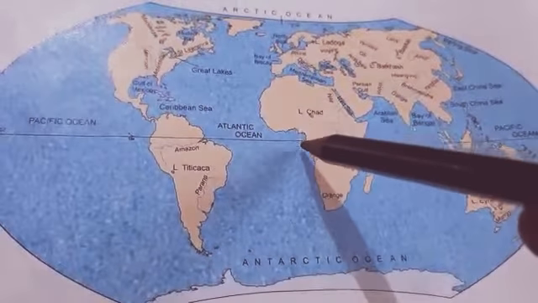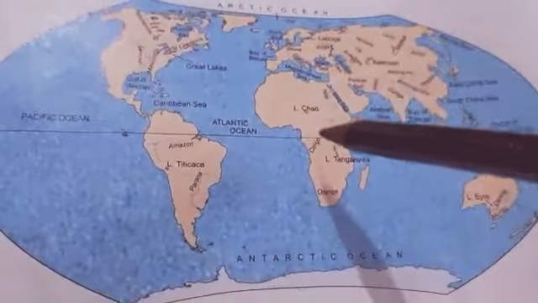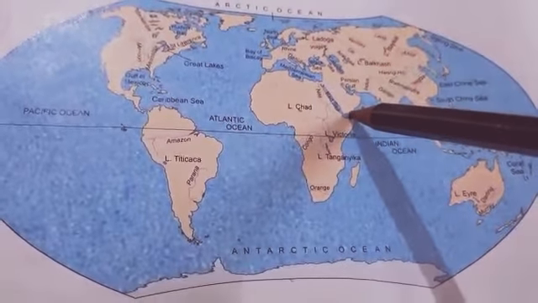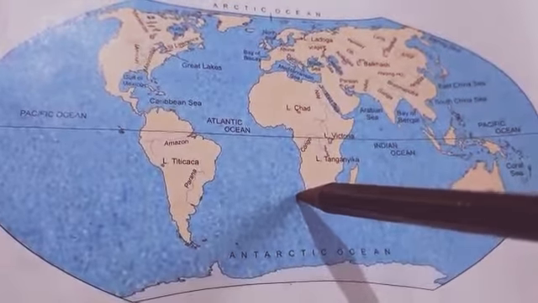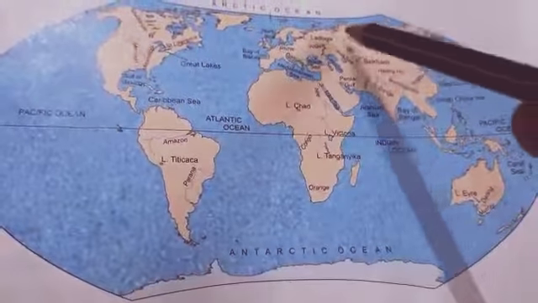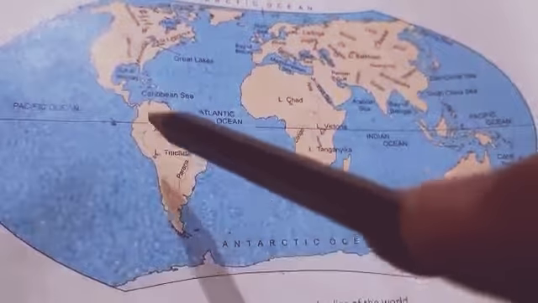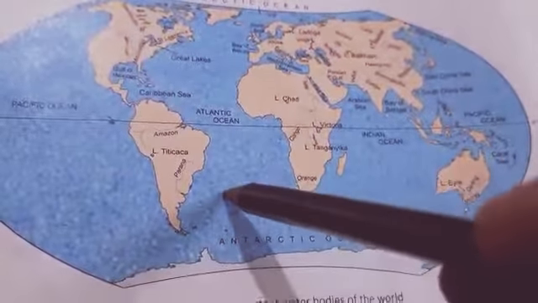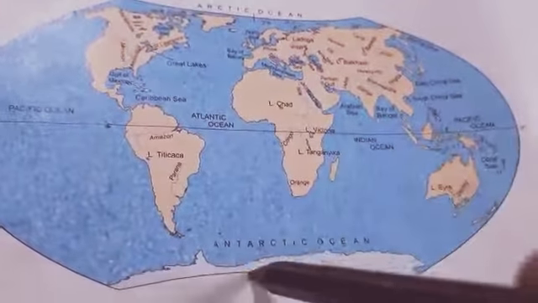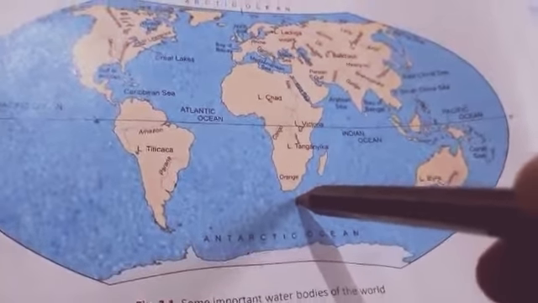In the northern hemisphere, land is in more percentage as compared to the water bodies, while in the southern hemisphere land is in less percentage. So in the northern, land is more and water is less, while in the southern, water is more and land is less. This is the major difference.